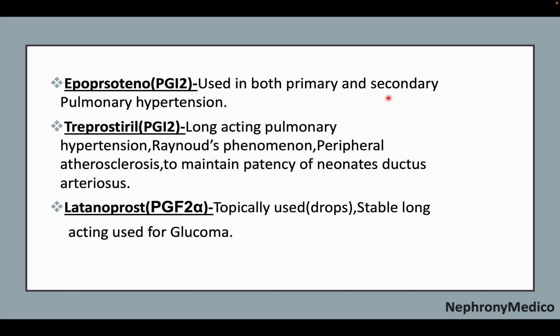Epoprostenol is used in both primary and secondary pulmonary hypertension, and treprostinil is long-acting, used for pulmonary hypertension, Raynaud phenomenon, and peripheral atherosclerosis, and to maintain patency of the neonatal ductus arteriosus. Latanoprost is used topically as drops, and is stable and long-acting, used for glaucoma.